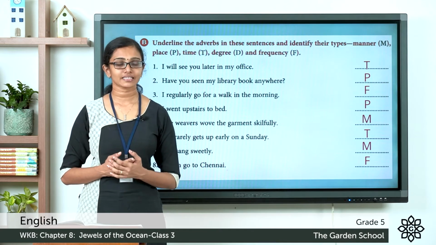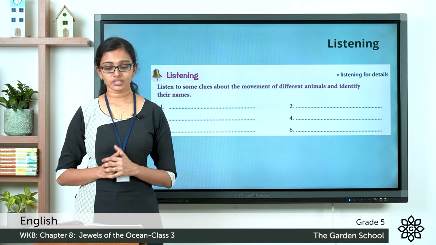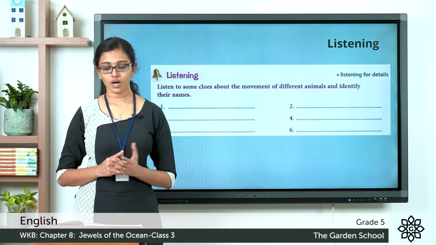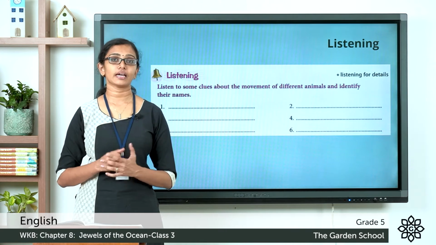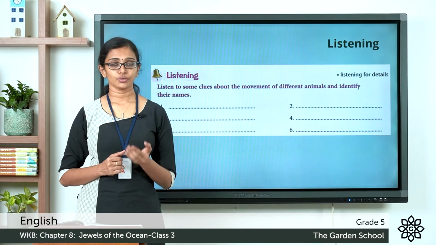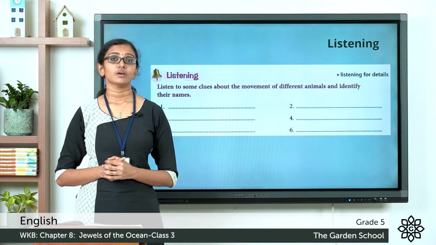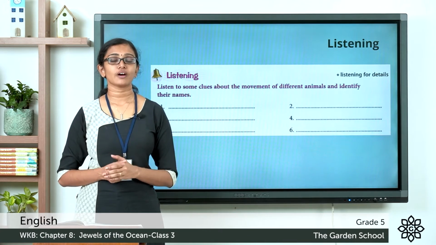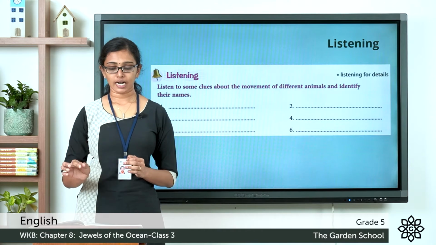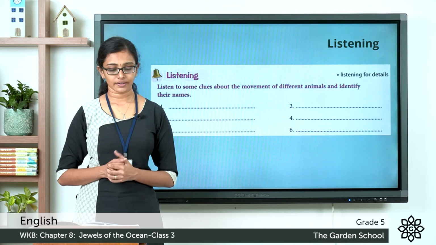Now let's move on to the next section. It is the listening exercise. Here, listen to some clues about the movement of different animals and identify their names. So here I am going to read out some clues to you which represent the movement of different animals, and from the clues you have to identify which animal it is and write it in the space provided there. We can write the answers along as I read the clues.